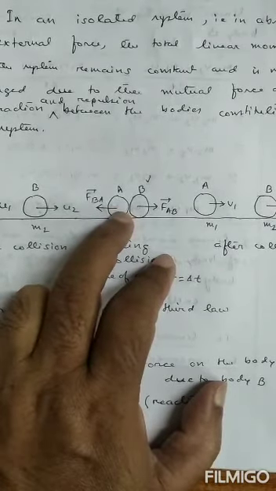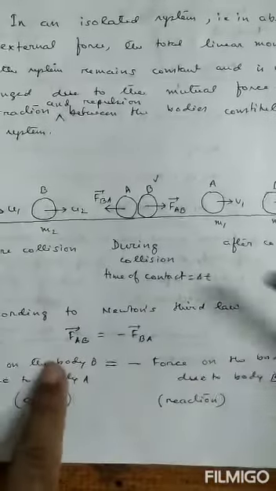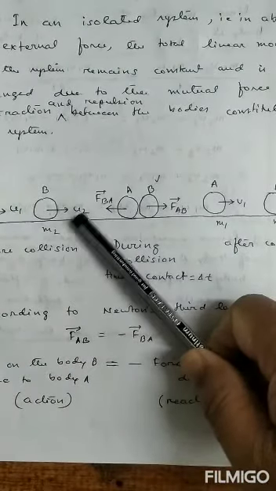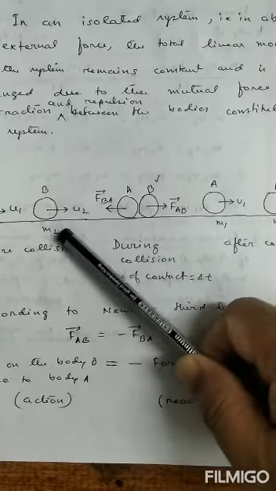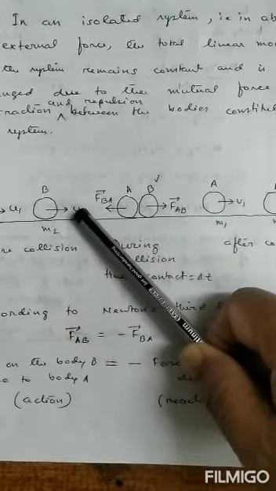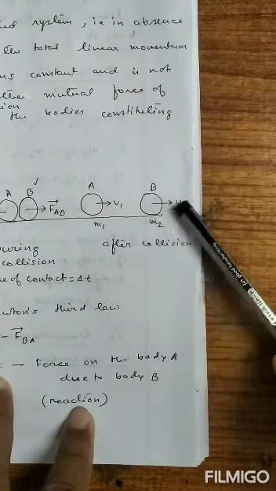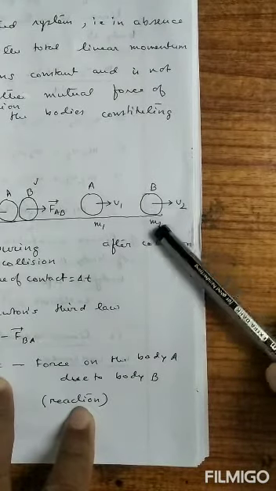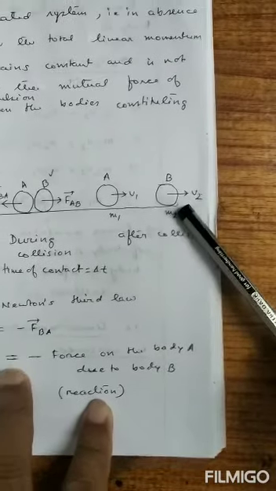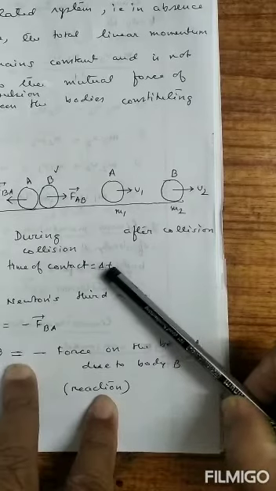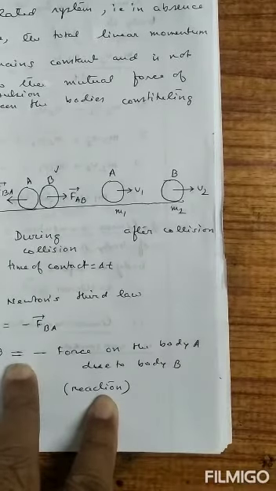Now, what is the initial momentum of B? It is m2u2. Initial momentum of B is m2u2. What is final momentum of B? m2v2. In what time this momentum changes? This momentum changes in time delta t.